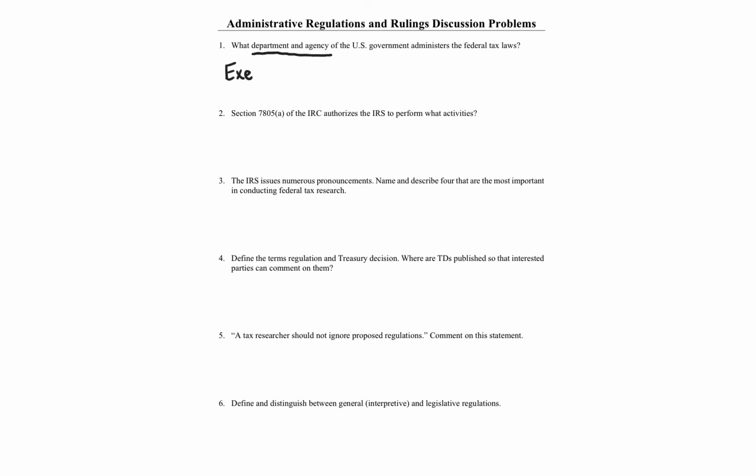Of the 3 branches, departments and agencies, they're in the executive branch. Now, the executive branch, that's the U.S. president, has various cabinets or groups, like Department of the State or War. Treasury. Treasury is tasked with the raising of revenue to fund the U.S. government. Well, within the Treasury Department, the IRS is the department or agency in the U.S. government that is responsible for administering the federal tax law. So it's very, very important you understand that the IRS is the answer here, and it's a subset of the Department of Treasury. Let's move on to question 2.